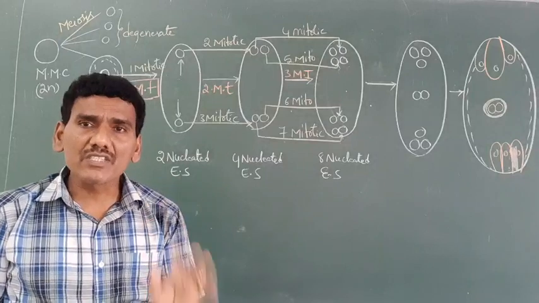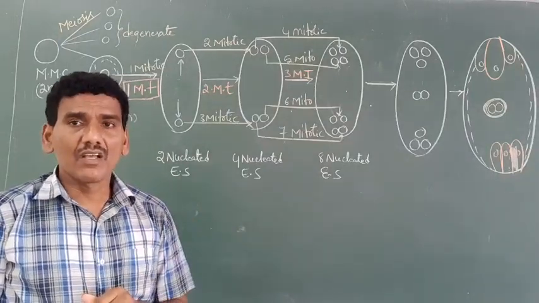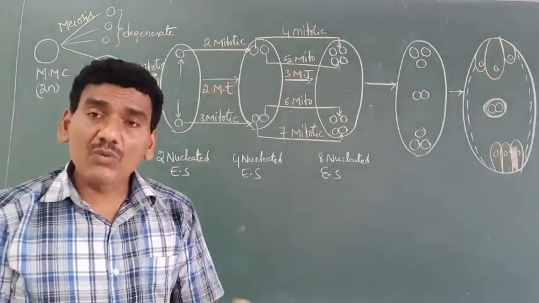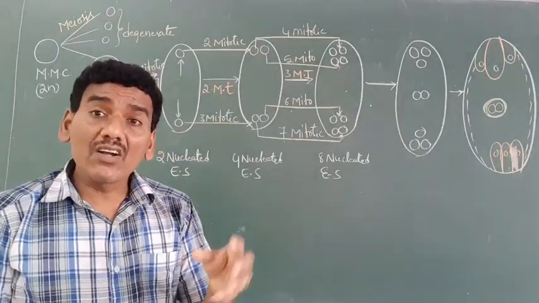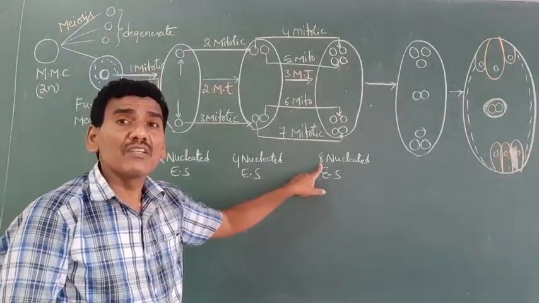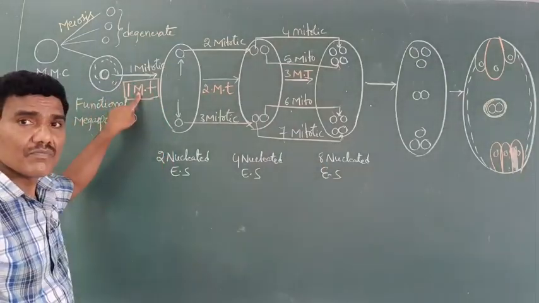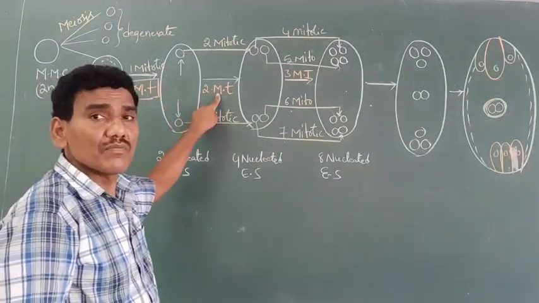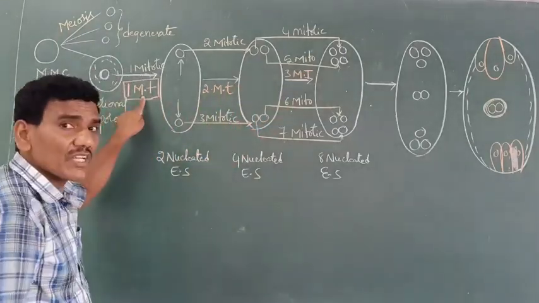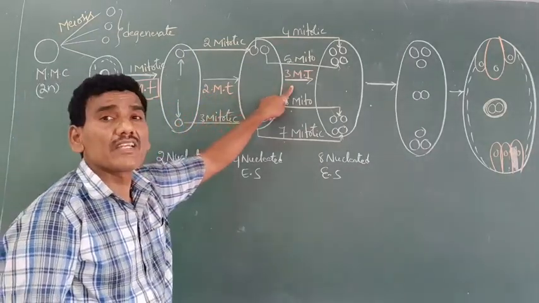Next, how many mitotic times or mitotic generations are required? First mitotic time, second mitotic time, third mitotic time. Otherwise, first, second and third mitotic generation.